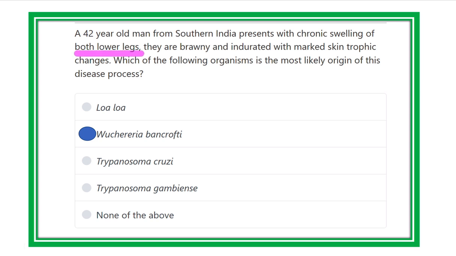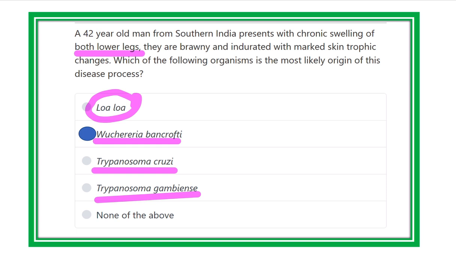When there is swelling of both lower legs, the organism is Wuchereria bancrofti. Loa loa is not true, because it causes cutaneous manifestations, including the eye sign. Trypanosoma cruzi and Trypanosoma gambiense also do not produce this type of symptom. Trypanosoma cruzi causes Chagas disease, in which sleepiness develops. So the answer is Wuchereria bancrofti.